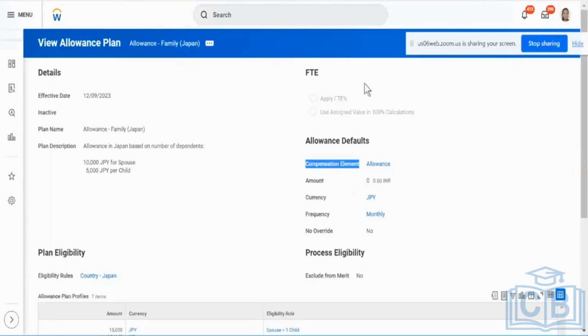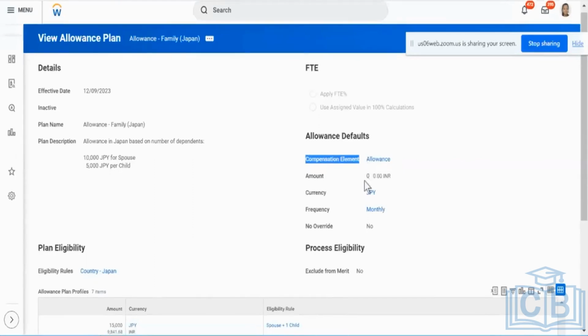So if I have a compensation element, I say that this compensation element is called allowance, because this is a family elements compensation plan, which I'm going to be building for Japan. So the compensation element specific for this is called allowance, the currency is Japan, and the frequency is going to be monthly.